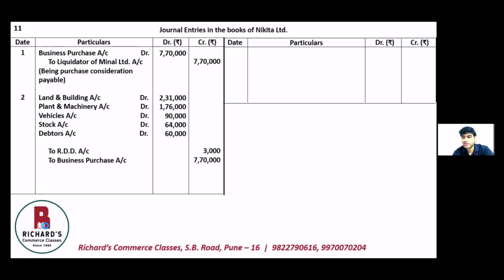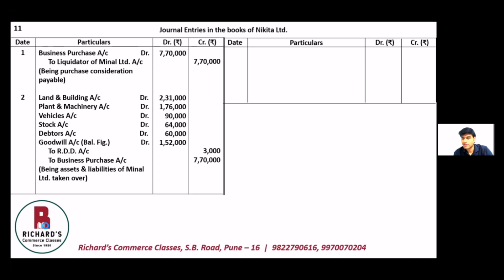7,70,000. However, if you see here, the total of the debits and the total of the credits are not matching because the purchase consideration was by mode of payment method and the values of assets have been changed. So the difference, if it's on the debit side, will be debited to goodwill account. If it is on the credit side, will be transferred to capital reserve account. So here are the differences on the debit side. So goodwill account debit, which is the balancing figure, is 1,52,000. Narration is being assets and liabilities of Meenal Limited taken over.